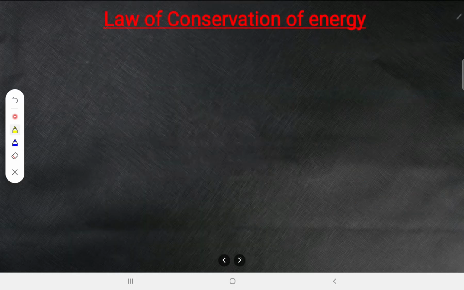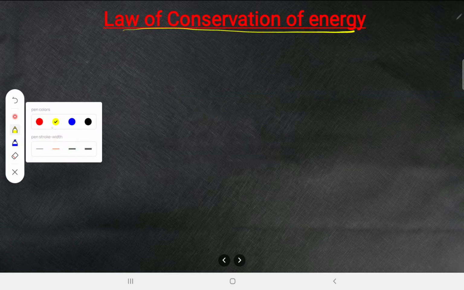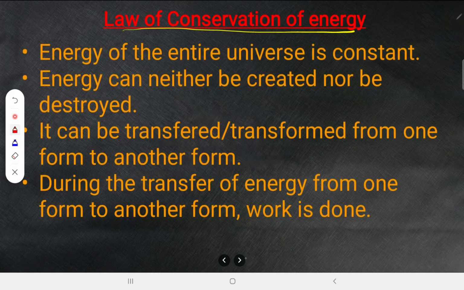That brings us to the concept of the law of conservation of energy. So what does this law of conservation of energy say? It says the energy of the entire universe is constant. That is, energy can neither be created nor be destroyed. It can be transferred or transformed from one form to another form.